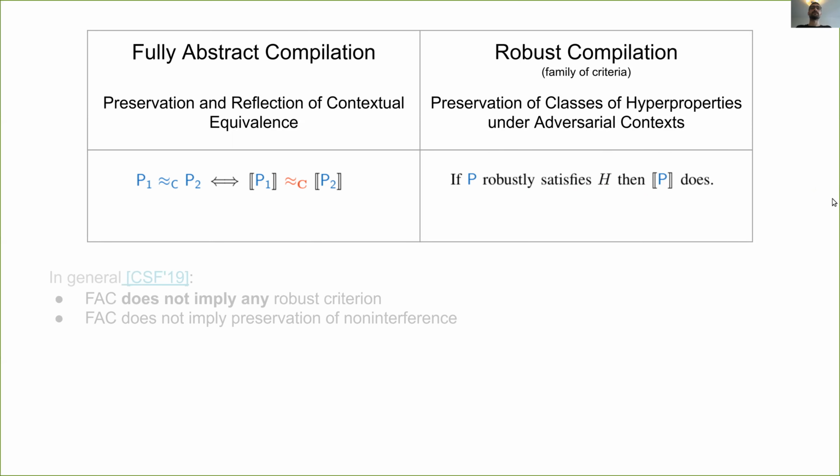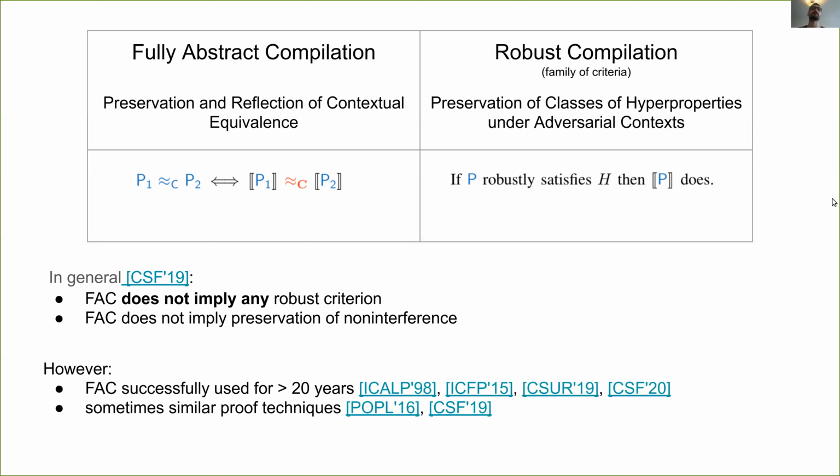We are not the first to investigate the relation between fully abstract and robust compilation. It has been shown that fully abstract compilation does not imply any of the robust criteria, not even if one focuses only on one single hyperproperty, in particular non-interference. However, fully abstract compilation has been successfully used in the past 20 years, and some of the proof techniques developed to show that a compiler is fully abstract can also be slightly adapted to show some of the robust criteria. That's why we aim to investigate more the relation between these two notions and possibly try to reconcile them.